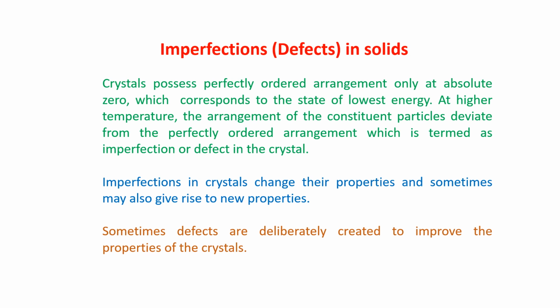Imperfections in crystals change their properties and sometimes may also give rise to new properties. Sometimes these defects are deliberately created. Why? To improve the properties of the crystals.